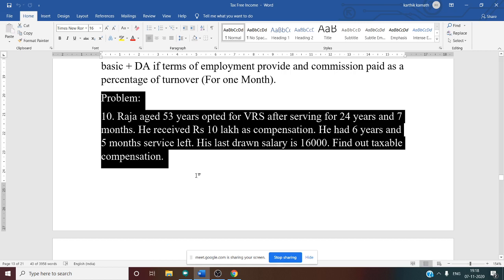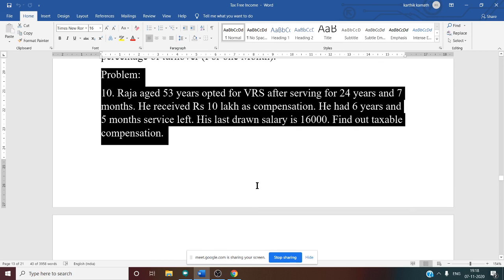He received 10 lakh as compensation. So this 10 lakh is the amount of compensation received given in the problem. He had 6 years 5 months service left. His last drawn salary is 16,000. Find out taxable compensation. Okay, how to find out taxable compensation?